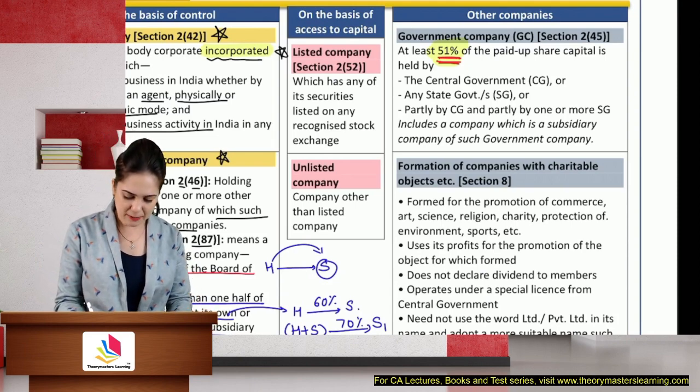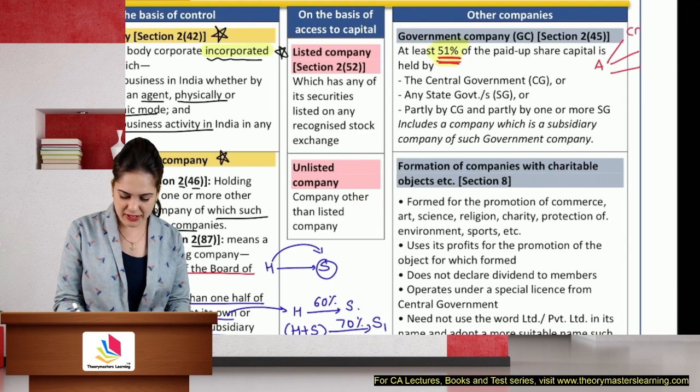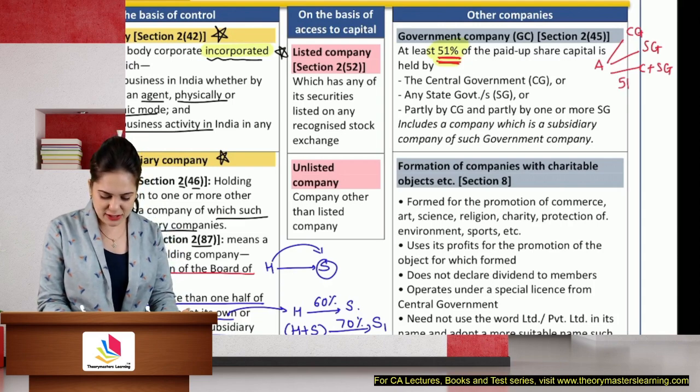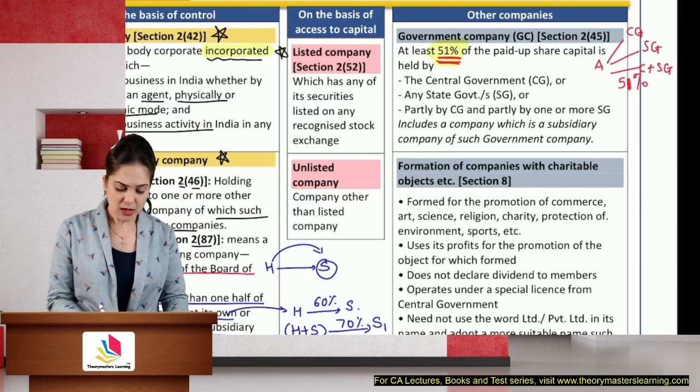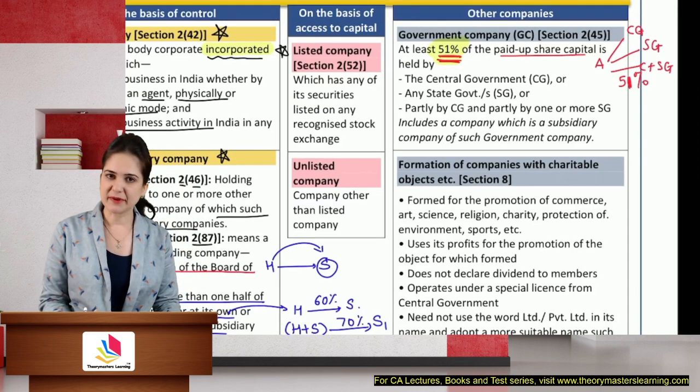So let's say, for example, that A has investments from the central government, one or more state governments, central plus state governments. In that case, if they hold at least 51%, not even 50%, but at least 51% of the paid up capital, then it will be considered a government company.